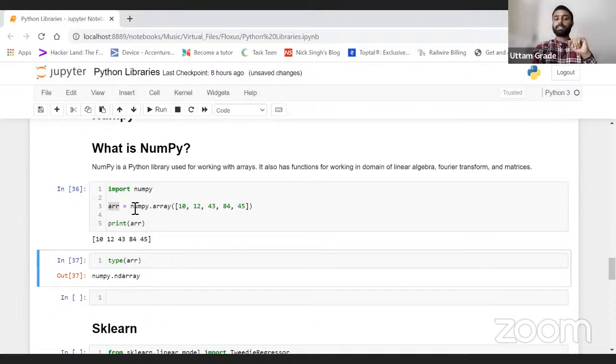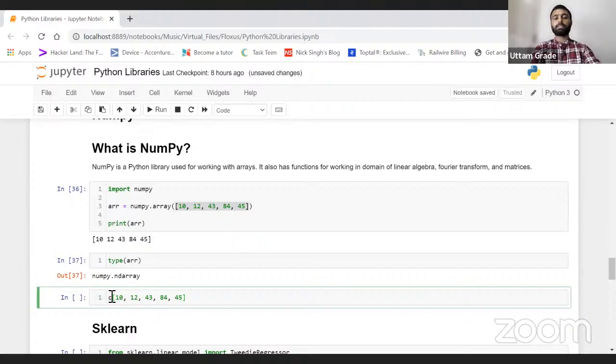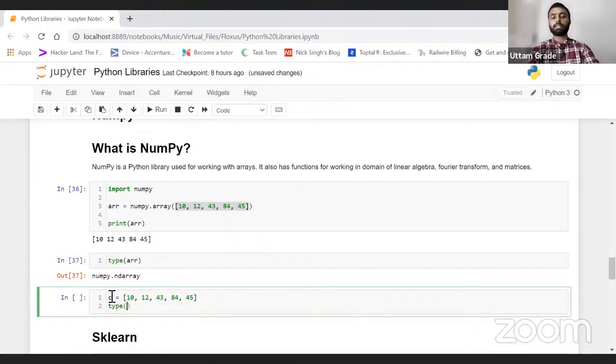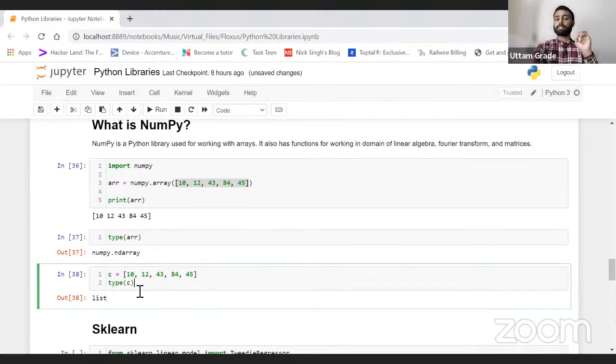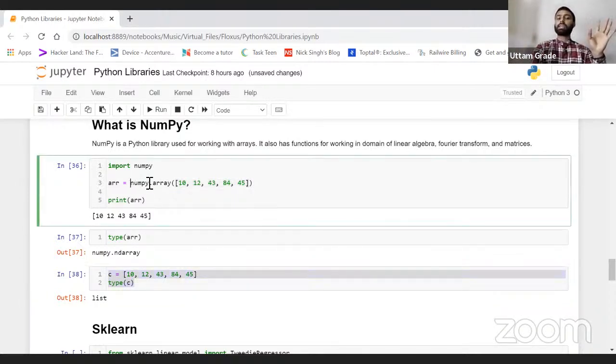And if I just copy this one into another variable C, and check the type of C, it is giving me a list. Yes, so there's a bit of difference between list and array. As I told, if I want to make an array, how do I do that? Import numpy, use numpy dot array and pass the list elements, whatever we need to make, right? Import numpy as np as well. We can do that in this manner, right? The same thing we are doing here.